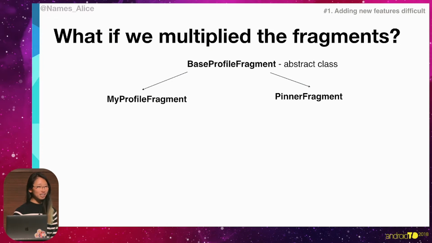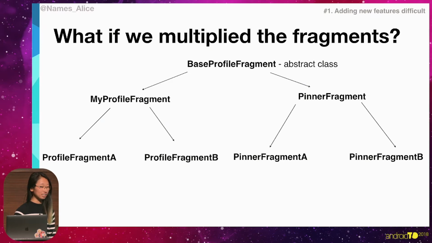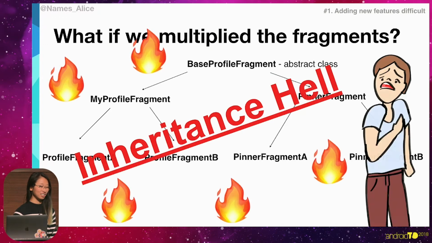But there could be cases where we actually have more than 2 variations of a same class. Let's, for example, assume that we have experiments going on these classes as well. So now we have a ton of different fragments. And in order to change anything that exists in the base class, we have to edit all of those fragments. And this is what we call inheritance hell.